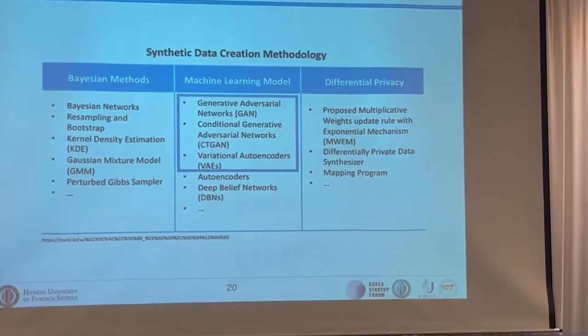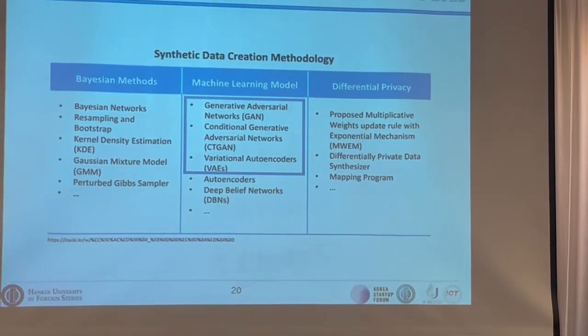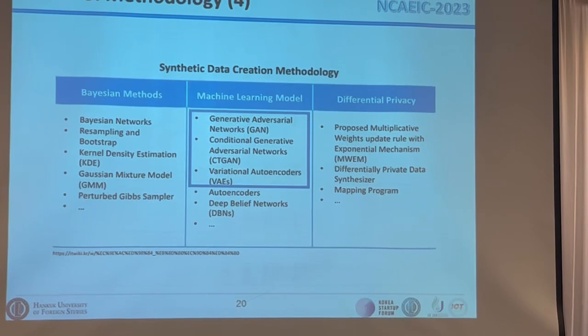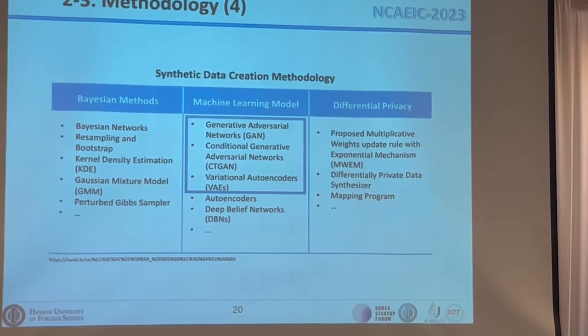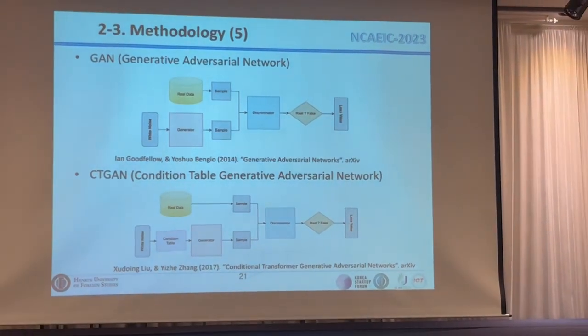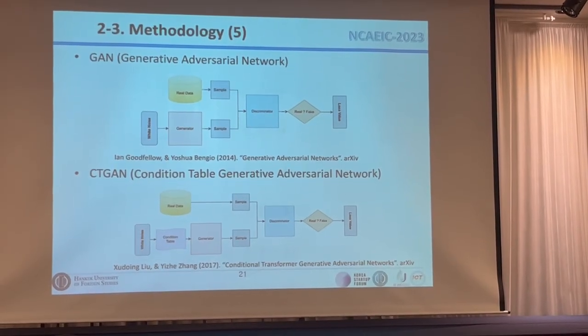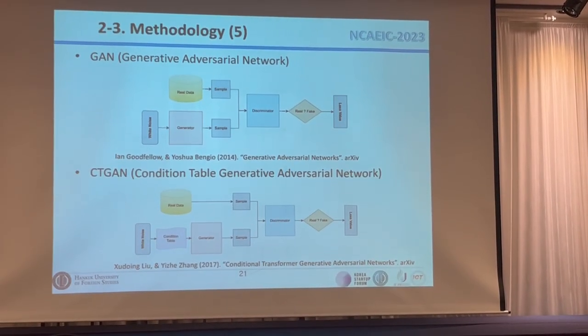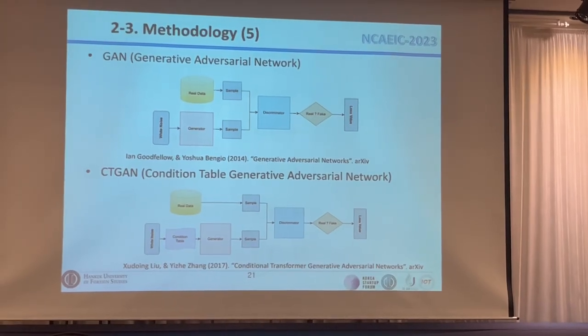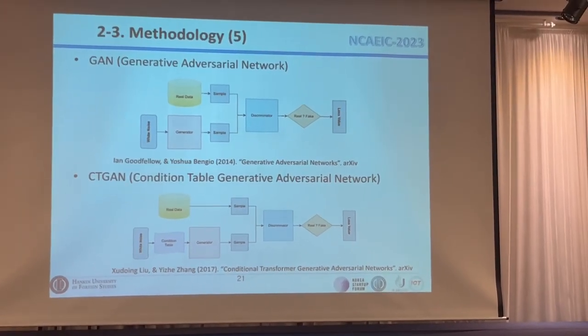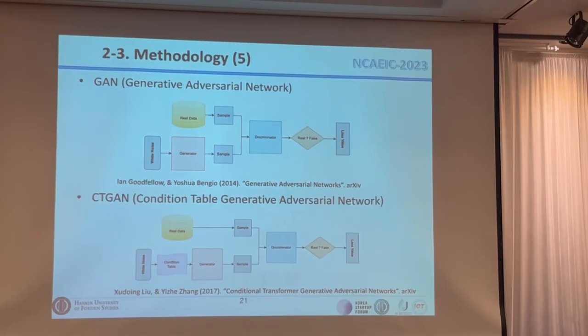So we are developing other models using autoencoders, and we get this information from that paper. This paper indicates a lot of generative AI models that can make synthetic data. So we are referring to that paper.